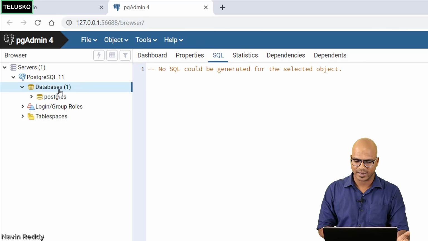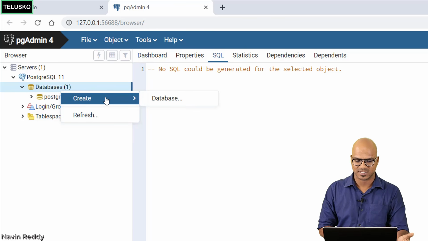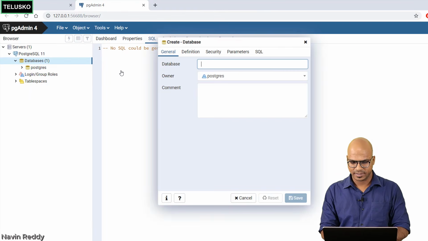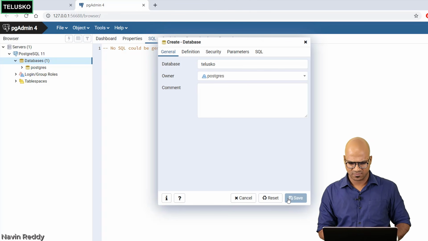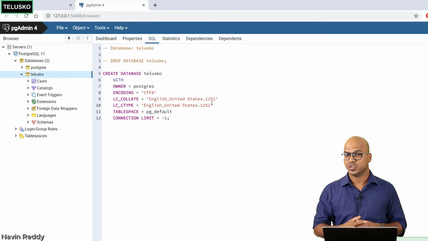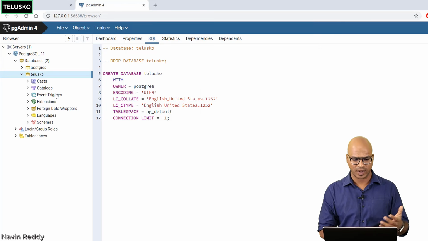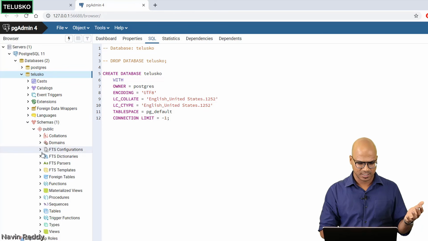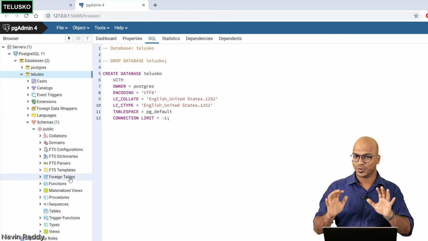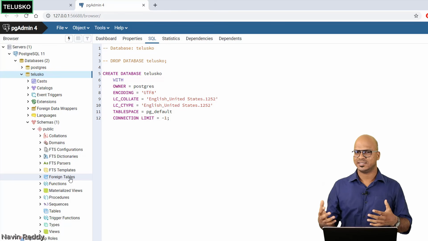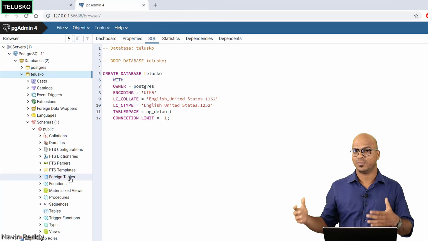The way you can do that is by right clicking on your database and saying create database. And let me just have the name of the database as Telusko. Postgres will be the owner of this, and let's click on save. Nothing much to specify. So you can see we got a database which is Telusko, and in this, if I see the schemas, tables, there is no table here. So you can see we got a database, but we don't have any table now. So let's create some, and those tables should be coming from the application.